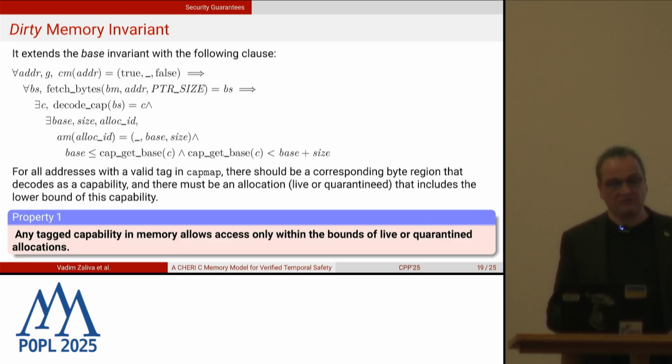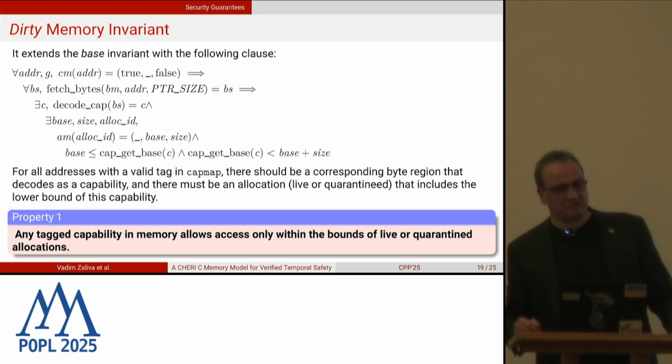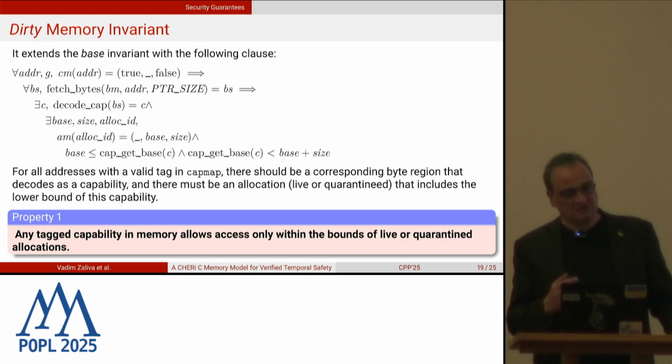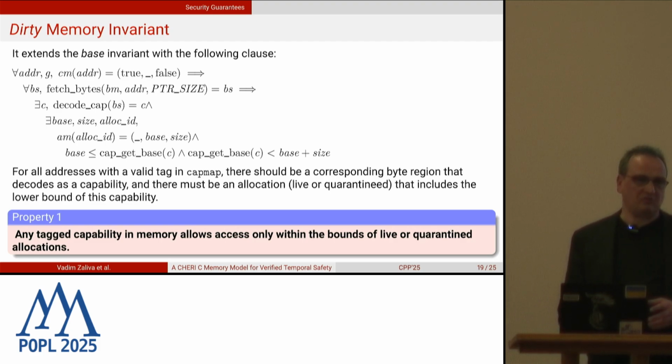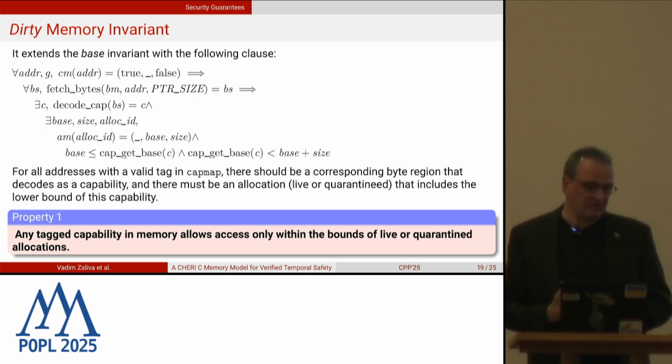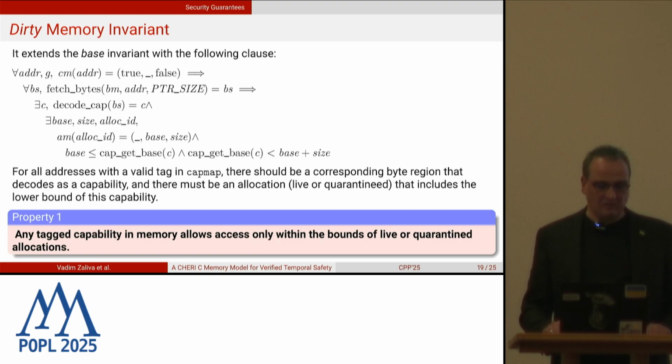The next, more interesting invariant is the dirty memory invariant. It extends the base one with just one clause. This clause states that for all addresses with a valid tag in CapMap, there should be a corresponding byte region that decodes to a capability, and there must be an allocation, live or quarantined, that includes the lower bound of this capability. The same could be expressed as a security property: any tagged capability in memory allows access only within the bounds of a live or quarantined allocation.